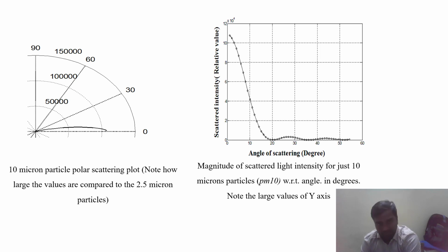So at that time it will be almost 0 at an angle of 20, but after that it is varying. After 25 it is increasing a little bit, and after 40 it is increasing a little bit. At that angle also, the contribution of PM 10, only 10, is very high.